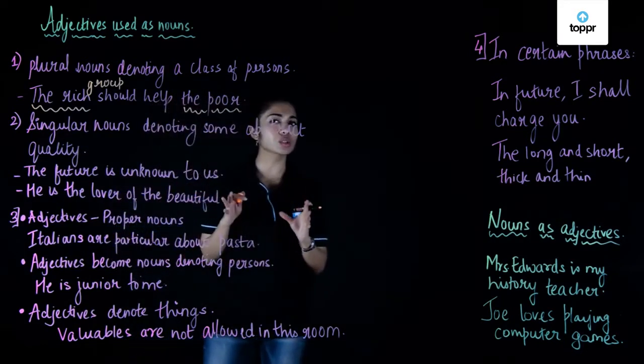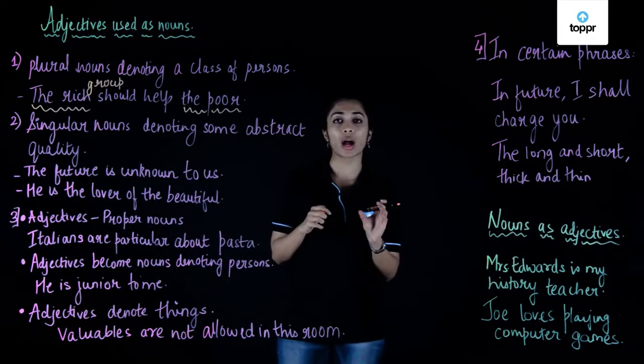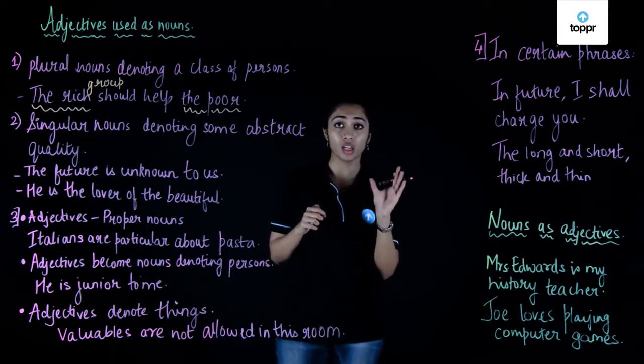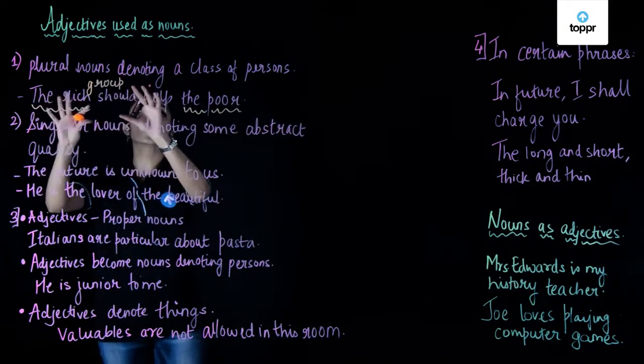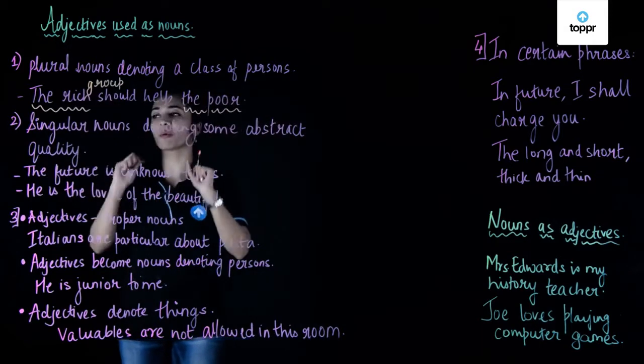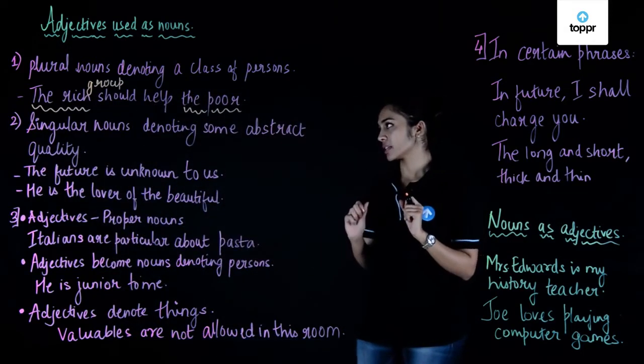Well, normally we use the word rich as an adjective, like she's a rich girl. So the adjective rich modifies the noun girl. But in this case, it's used as a plural noun denoting the class of persons or a group of persons. Let's look at the second case.